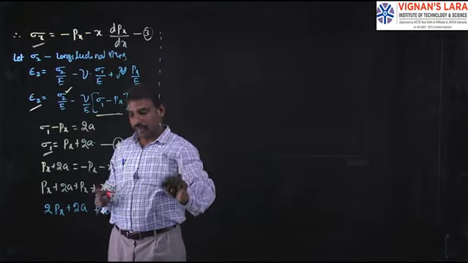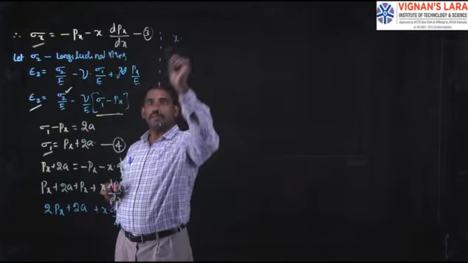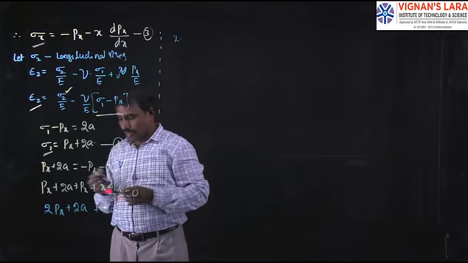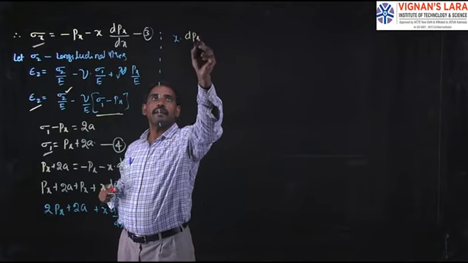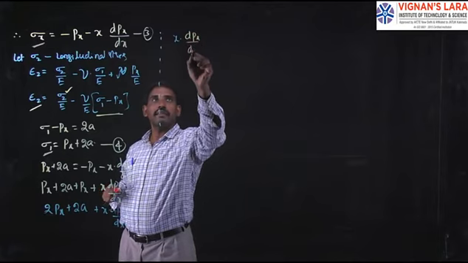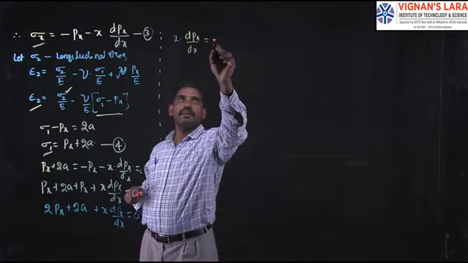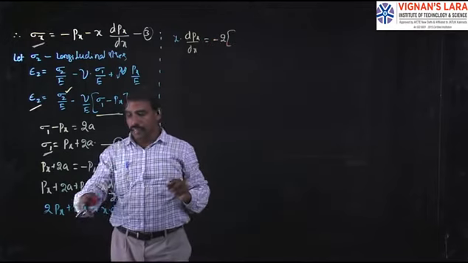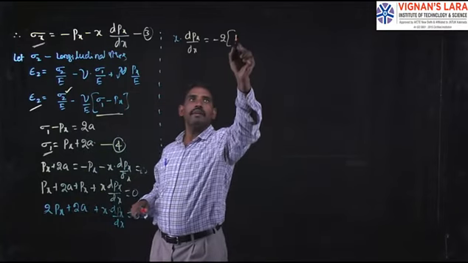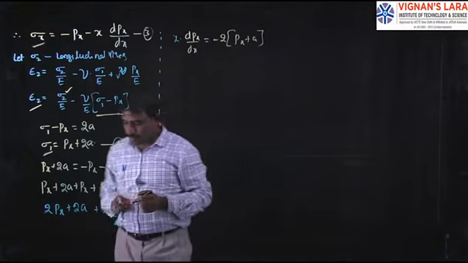From the above equation, x into dpx by dx equals minus 2 into (px plus a). This is very important.